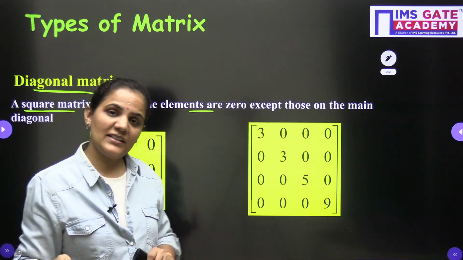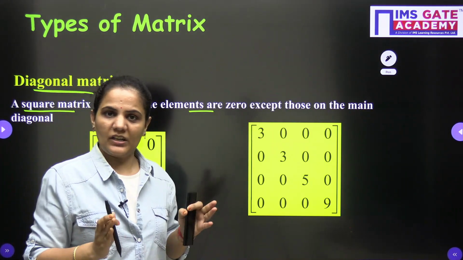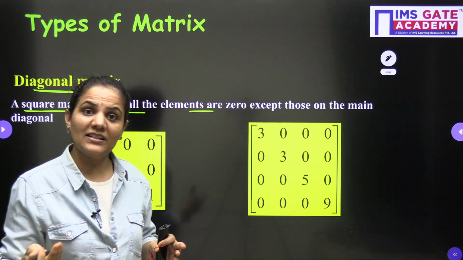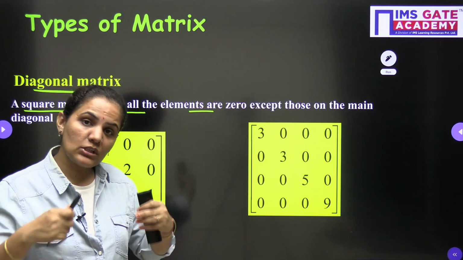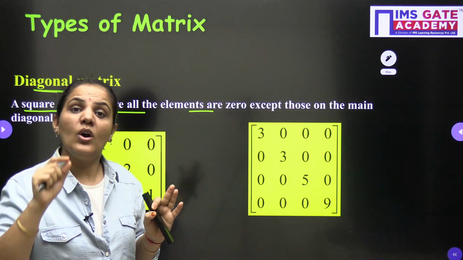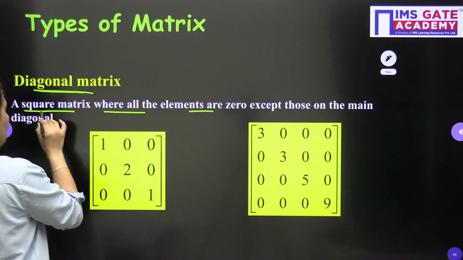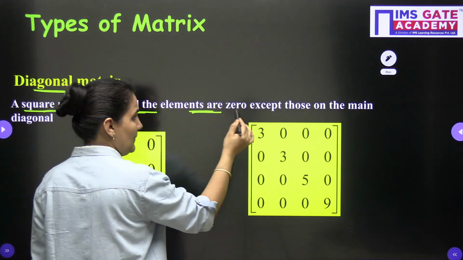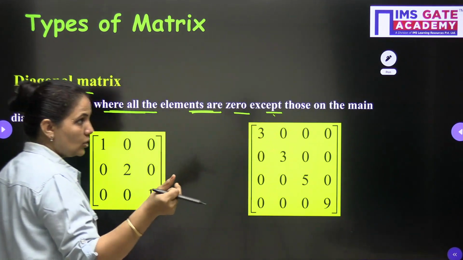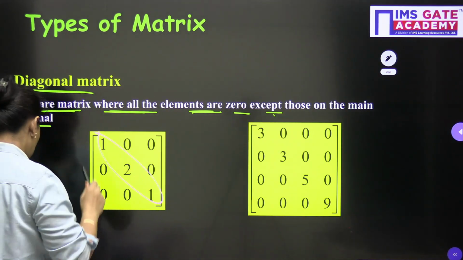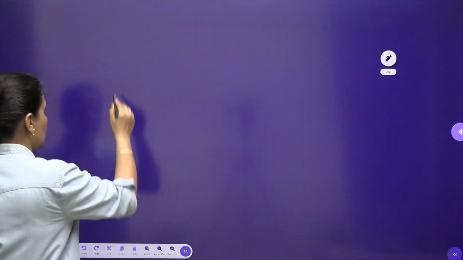Basically, a diagonal matrix is a type of square matrix. It is not a type of rectangular matrix. So we can relate, a diagonal matrix is a square matrix in which all elements are 0 other than the diagonal elements. So you can read it again: a square matrix where all the elements are 0 except those on the main diagonal. Main diagonal means principal diagonal. Dear students, I hope you know about this one also.